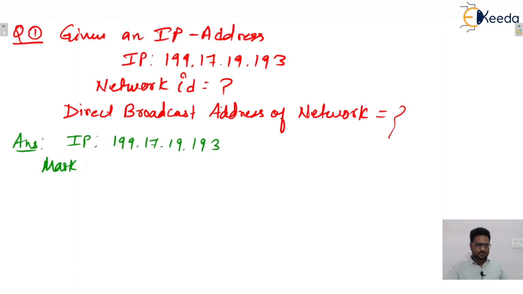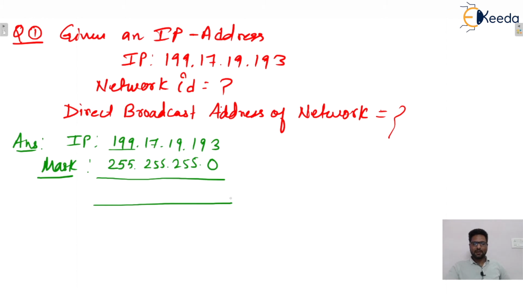And you know the class of this IP address: 199 means class C. And what will be the mask for class C? Remember, for class C, the mask will be 255.255.255.0. Now I told you guys to perform bitwise AND, the logical AND operation.